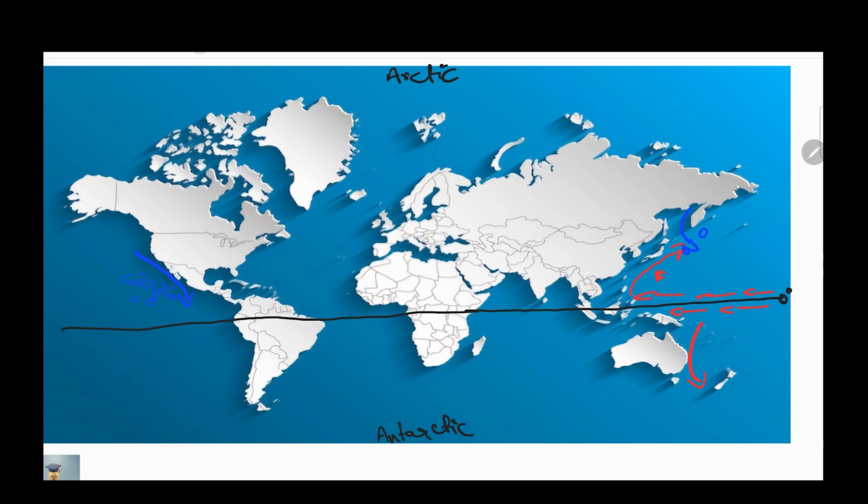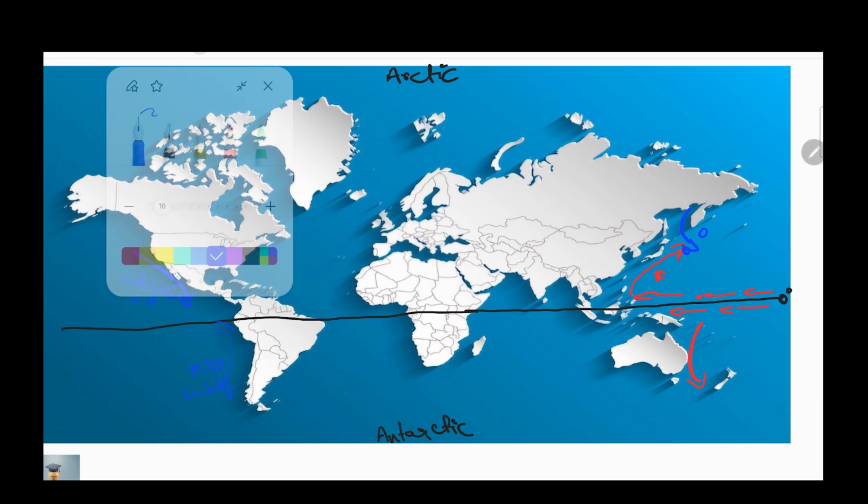And in the southern Pacific Ocean, that is the Peruvian cold current. It is called Peruvian or Humboldt cold current. This has both names.